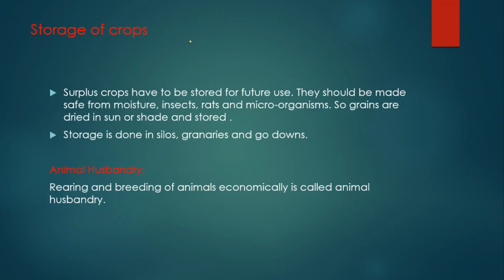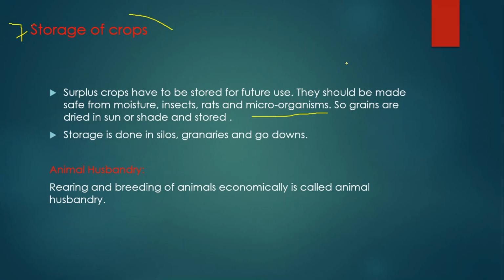Once the crop is harvested, the farmer has to store the crop. This is our final stage. Why does he have to store the crop? Because of future use. And while storing, the farmer ensures that the crop is free from moisture, insects, rats and microorganisms.